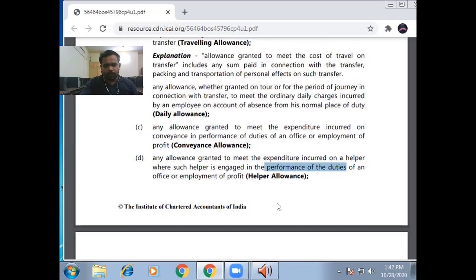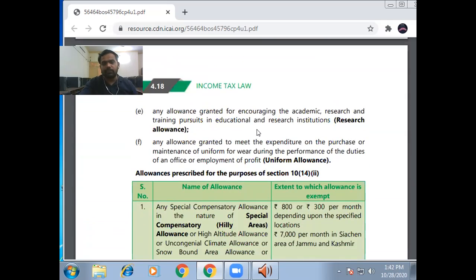Okay. And the next allowance is research allowance. As you know, in any organization, if you want to stay in the long term, then you need to do R&D. R&D means research and development. For staying in the long term, you need to do research. If you do not do research, some other company will do the research and find new technology or a new way of doing the same work with less cost, and you are wiped out from the market. That's why you need to do research and development for your organization.